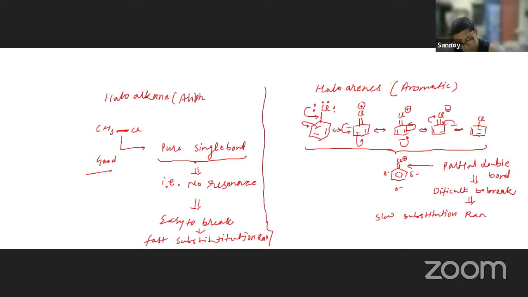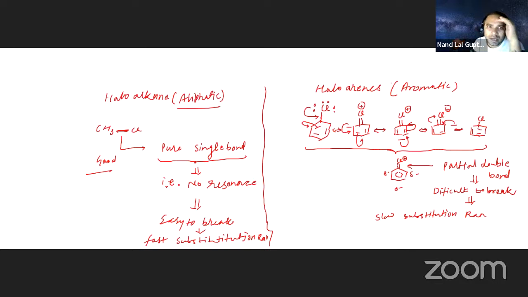So aliphatic halogen-substituted hydrocarbons are more reactive towards substitution reactions compared to halogen-substituted aromatic hydrocarbons. Why? Because there is partial double bond character in the halogen-substituted aromatic hydrocarbon.